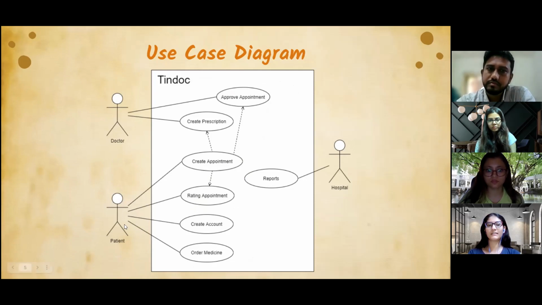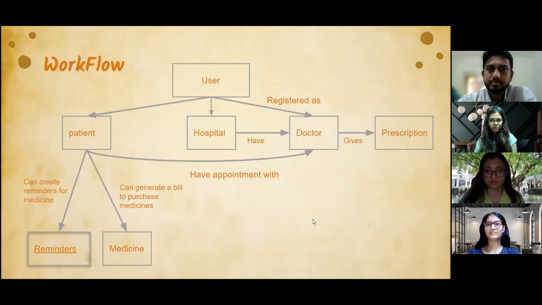There are two modules: the patient can log into the system and directly order the medicine. If not, the patient can log in, have an appointment with the doctor and take that appointment. The doctor can approve the appointment and create the prescription also. The hospital will see different reports. Let us see that in detail in further slides. This workflow shows the patient can directly purchase the medicines, or have an appointment with the doctor, and the doctor gives a prescription.